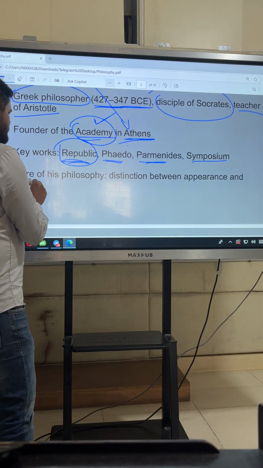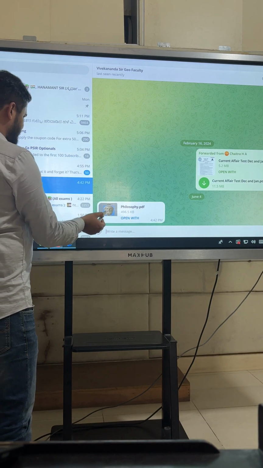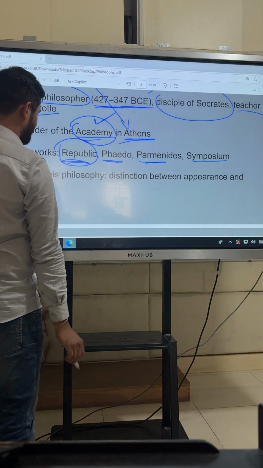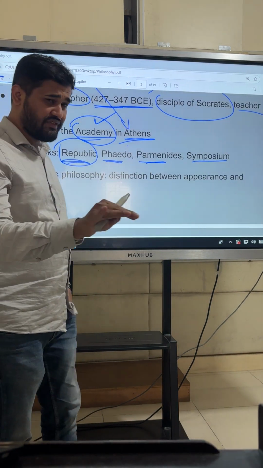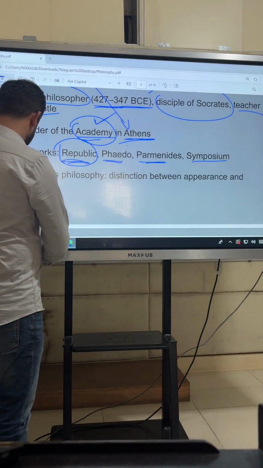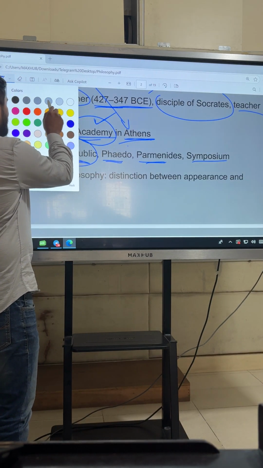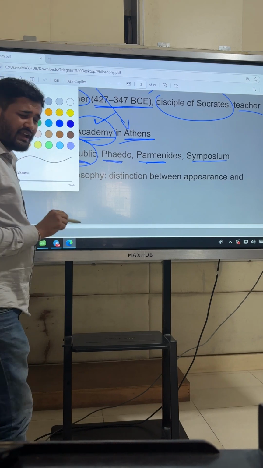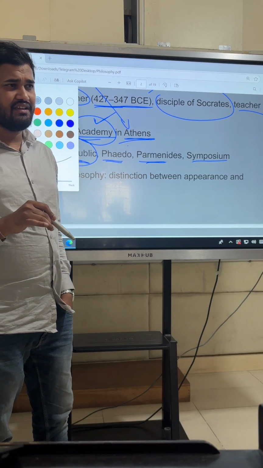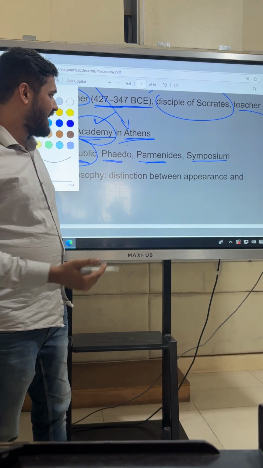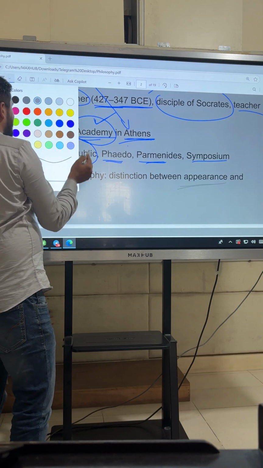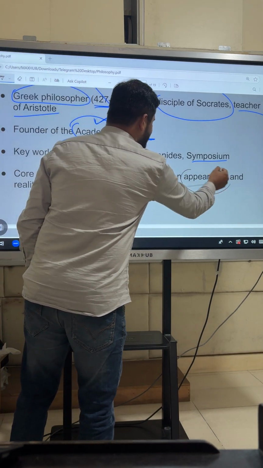Next, coming to his philosophy, his core philosophy lies in one thing. Let me tell you this. His core philosophy lies in one question. That question is, what is the distinction between reality, the real world, and appearance? What is appearance? Appearance is how we perceive the world.